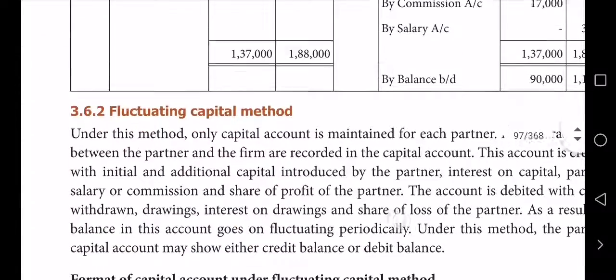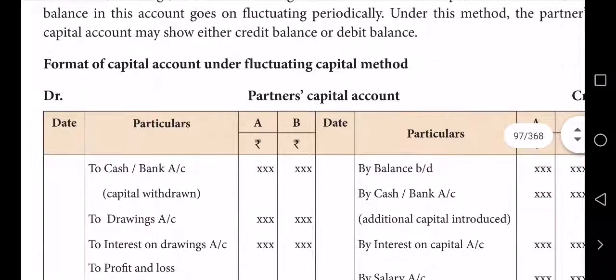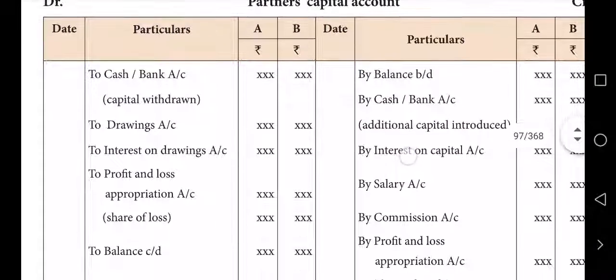See, it is the same. Next, let me teach fluctuating capital. Here, with fluctuating capital, all the transactions are posted in the capital account itself. Interest on drawings, loss, drawings, salary, everything is posted in the capital account itself. Therefore only one account is to be opened, that is the capital account. See, drawings, interest on drawings, everything is here.